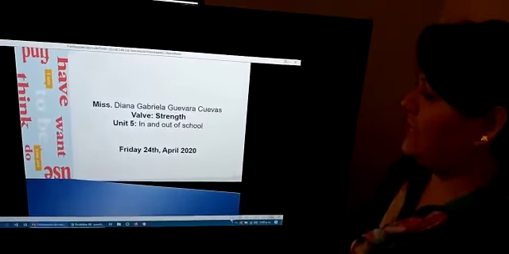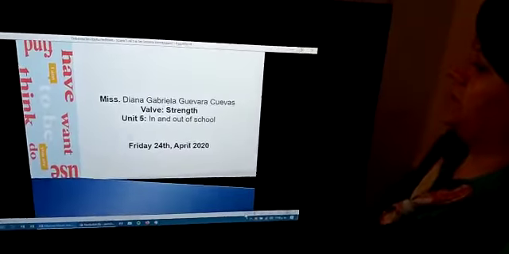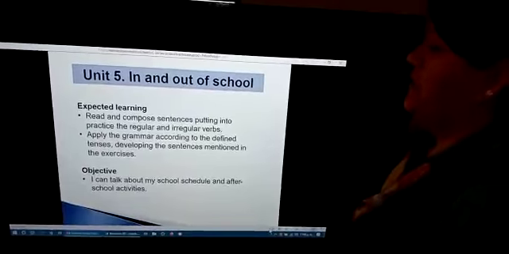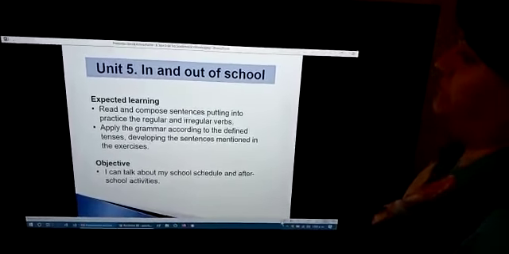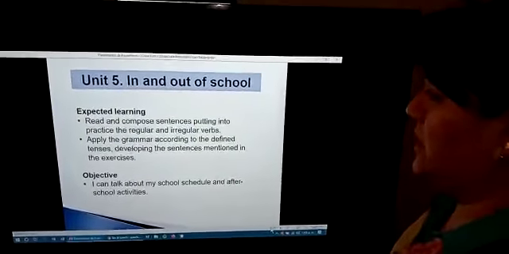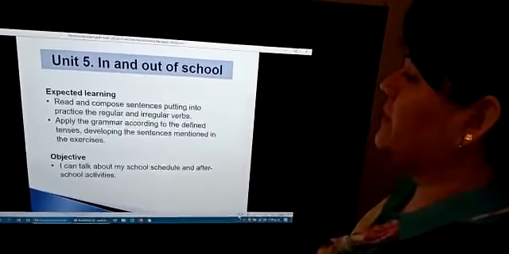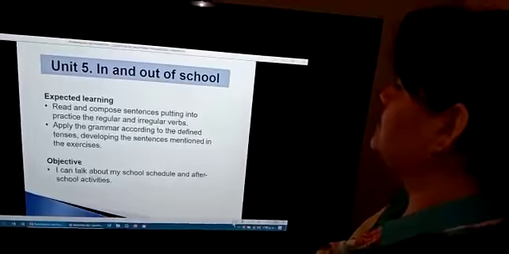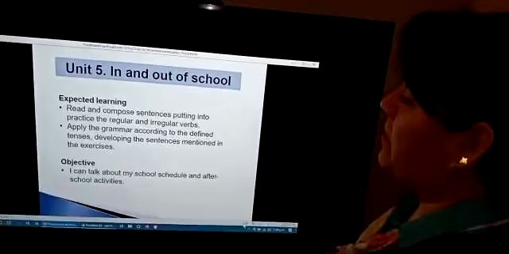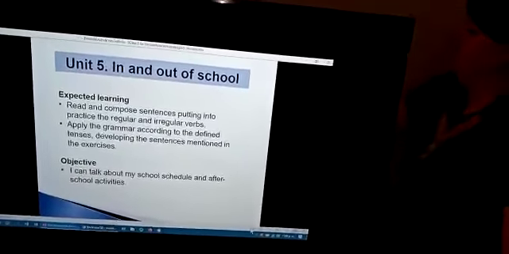Let's see unit number 5, in and out of school. Unit 5 is in and out of school. Expected learning: read and comprehend, and put into practice the regular and irregular verbs. Apply the grammar according to the defined tense, developing the sense mentioned in the exercise. The objective is: I can talk about my school, subjects, and after-school activities. Okay?